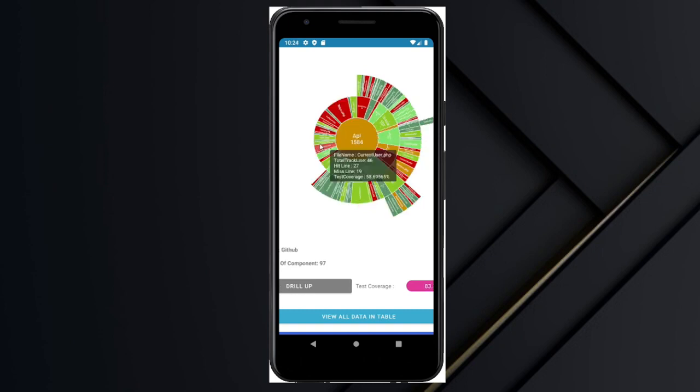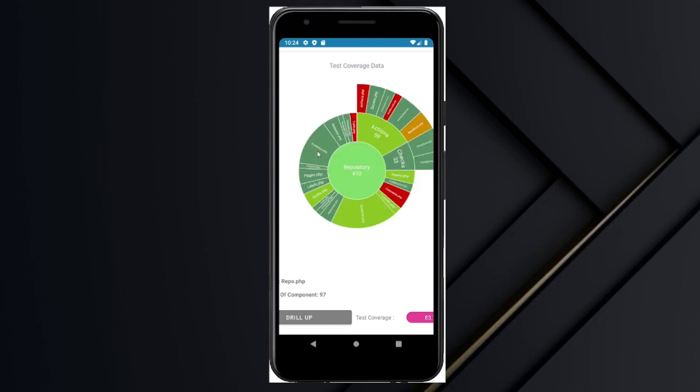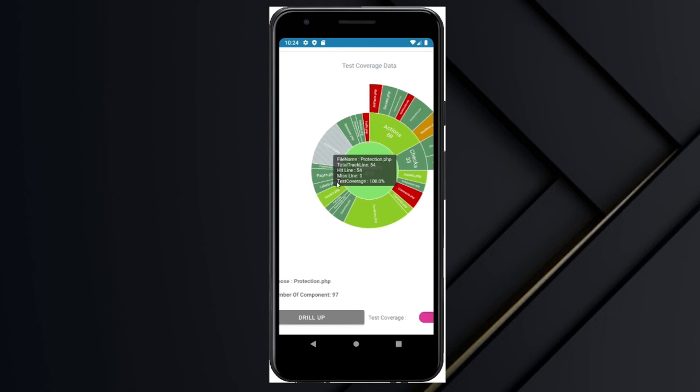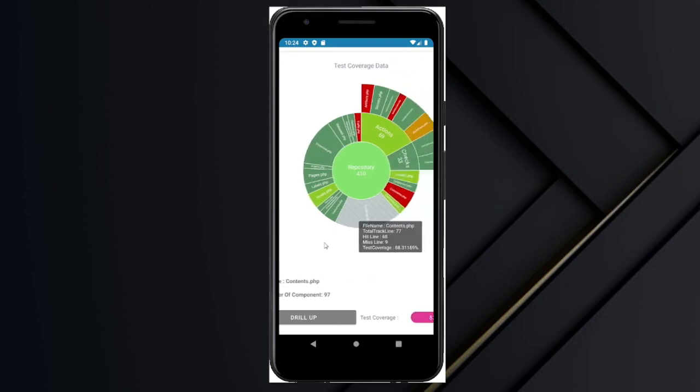For example, this red here shows the test coverage is 66%; below 80% is red. If the color is green like this, then it shows the test coverage is 100%. And every time you click any file, it will show you the path of what you are choosing.